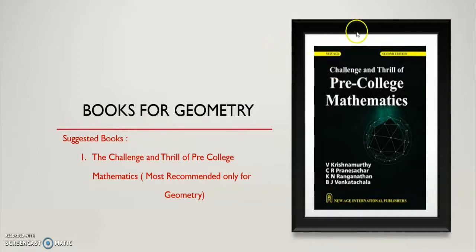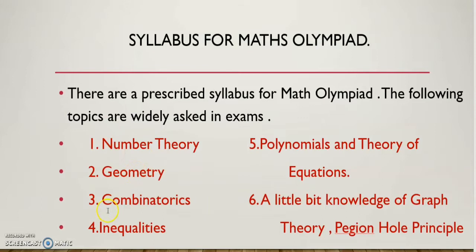But the problem with this book is that it has multiple chapters: number theory, combinatorics, inequalities. I think inequalities are excluded in this book, but polynomials are included. So, except geometry, all the topics are included in this book. But except for geometry, there is no brief theory explanation. If you are a complete beginner and don't know about those things, then for theory this book is not good except for geometry.